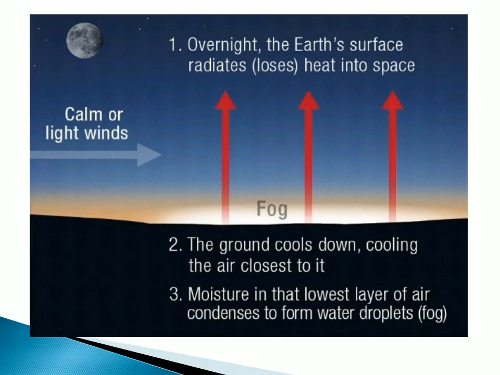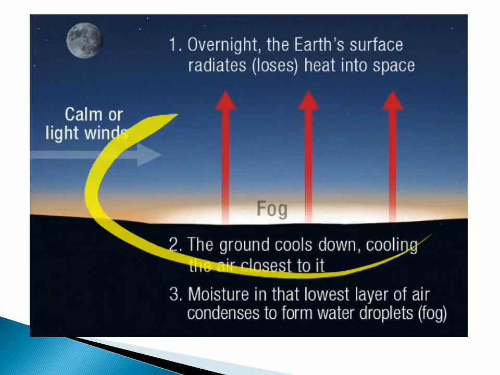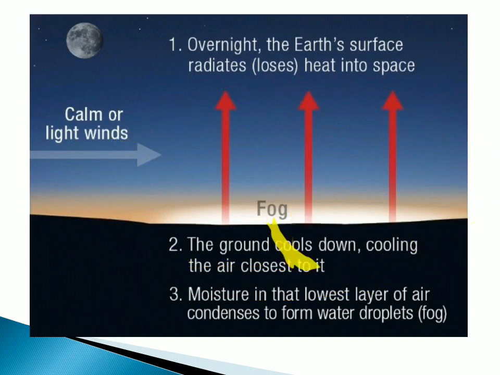See, what happens is during winter nights, usually when calm light winds are there at night time, the ground surface loses heat by radiating. When the ground surface loses its heat intensely, it becomes very cool, and the water vapor, when it condenses, forms small water droplets called fog. So when this fog combines with the smoke due to pollution in the surrounding environment, then fog plus smoke combine to form smog.